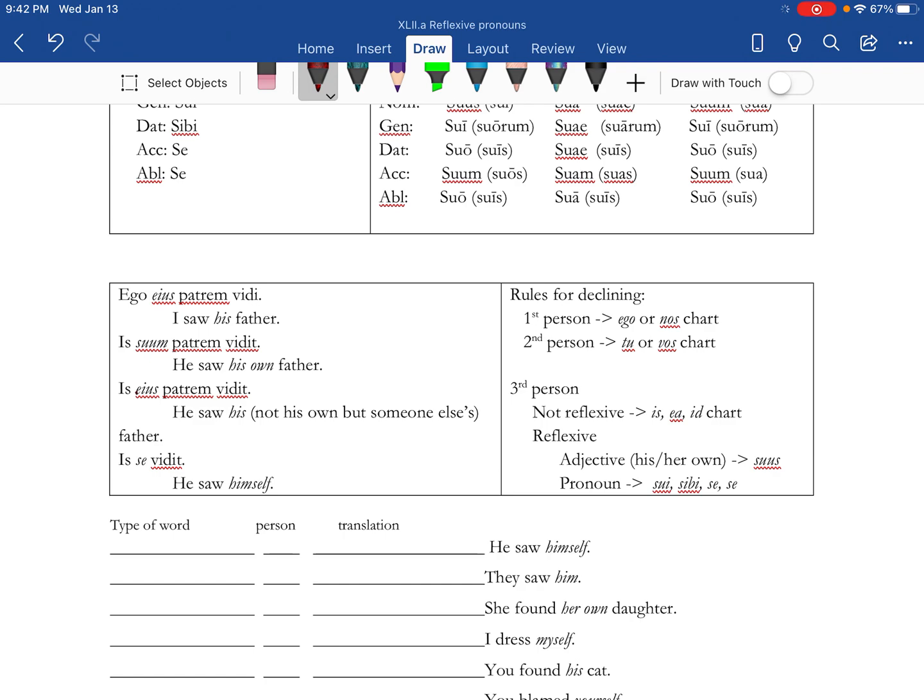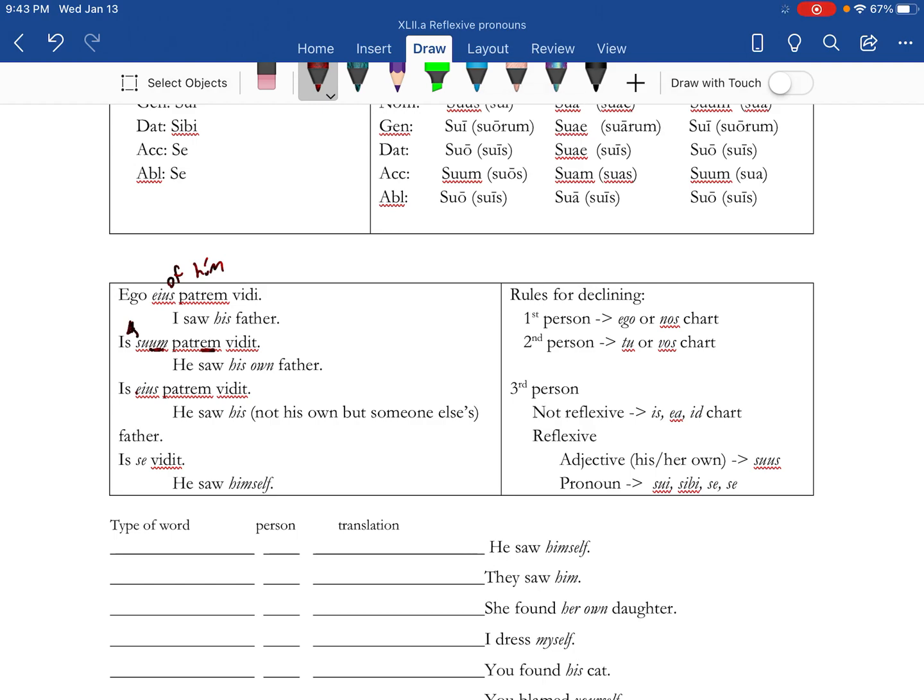Okay, so different uses of the pronouns, reflexive pronouns, and reflexive adjectives. XLII.a, I saw his father. His, literally of him, from the XLII.a chart. He saw his own father. This is reflecting back on the subject, his own. Notice the UM and the EM are both masculine accusative singular.